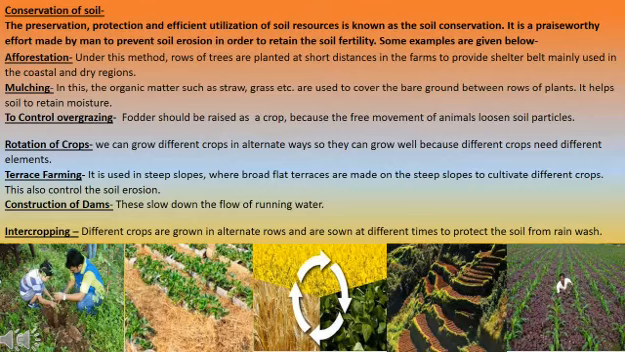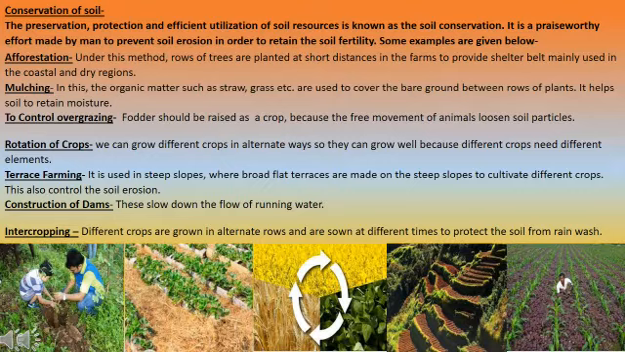Next is controlling overgrazing. The fodder should be raised as a crop because the free movement of animals loosens the soil particles. So we should not allow our animals to move onto the farmlands to graze. For them, we should grow fodder so that they can get their food from the fodder crops, and overgrazing could be controlled.